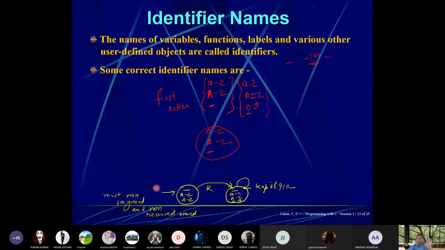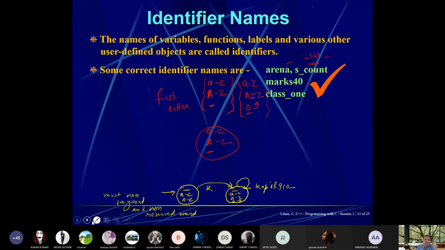Then come to identifier names. How do you put an identifier name? The first character must be any alphabet or underscore, followed by any alphabet, underscore or number. If you see this diagram, you start from this place and initially pick any of these characters. This is our restriction, that we must pick either an alphabet or underscore. So let me write this, this is underscore.